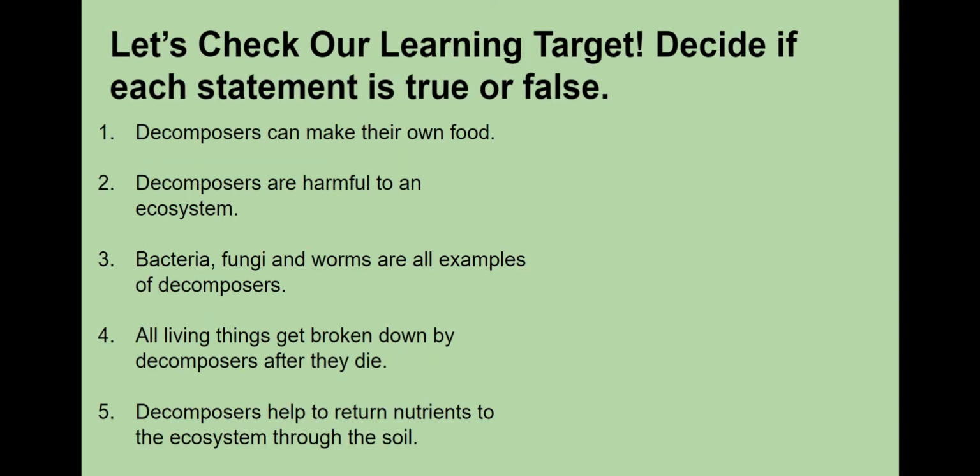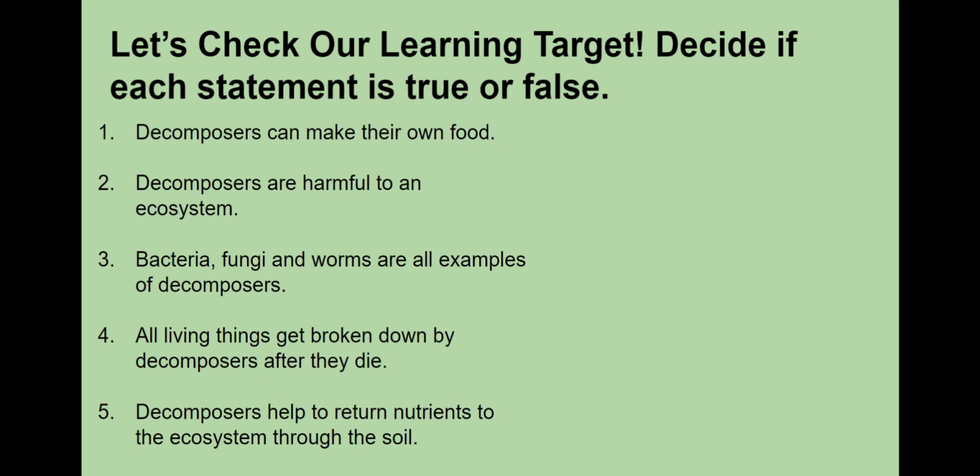Let's check what we have learned. Decide if each statement is true or false. Number 1. Decomposers can make their own food. That is false. Decomposers cannot make their own food.